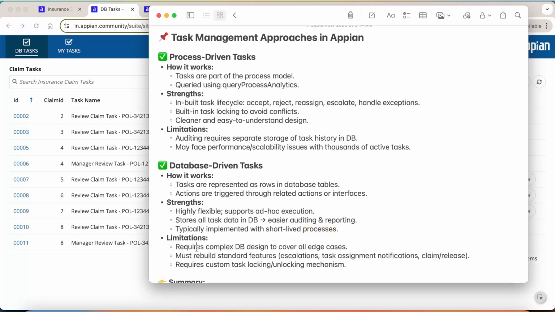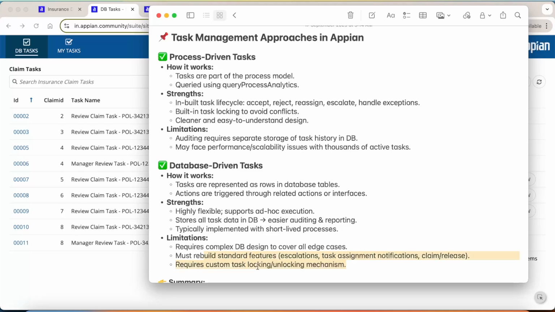After that, what are the limitations? It requires complex database design to cover all edge case scenarios. You would have to deal with multiple tables to cover multiple edge case scenarios in this database approach of task. You must rebuild standard features, such as escalation, task assignment, and notification, because these things are automatically handled by Appian. And how the claim and release of a task would be handled, everything needs to be handled separately here. It requires a custom task locking and unlocking feature.